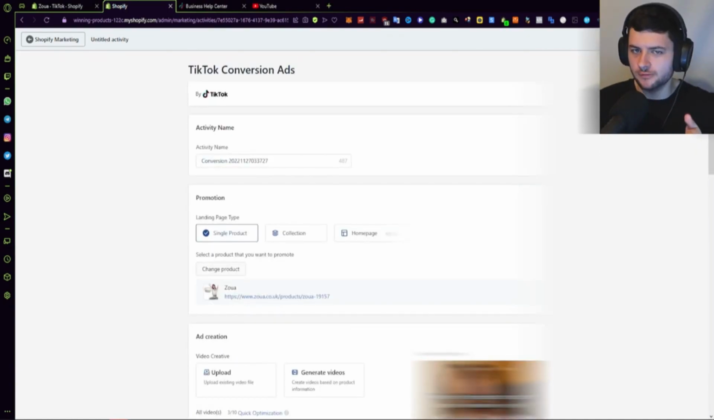So we are creating a conversion ad here, guys. That's why you're not seeing different optimization options, because by default in the Shopify app, it's going to be a conversion based ad campaign. Landing page type is most of all going to be the single product, remember.